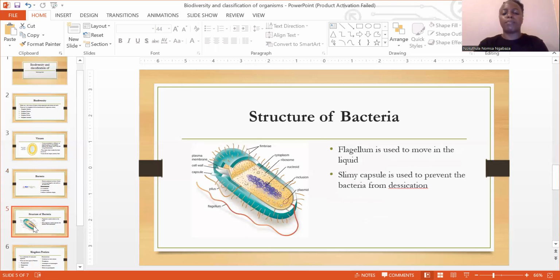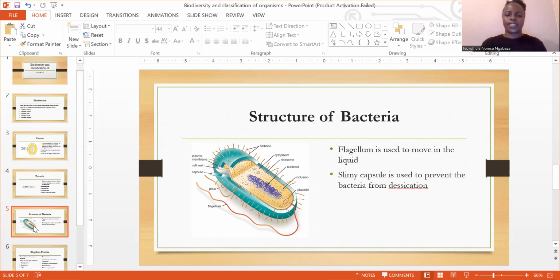So as we move along, guys, we have the structure of a bacteria, right? This one is also a must for you to know how to draw it. Yes, it seems a bit complicated, but it is what it is. You guys have to know how to label the structure of a bacteria, and most factors that they normally ask you to give their functions. It is the function of a flagellum as well as the function of a slimy capsule, right?